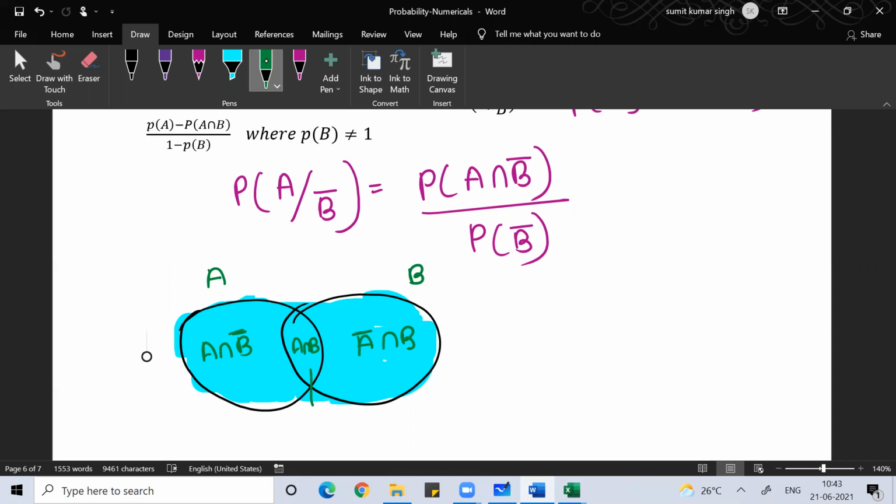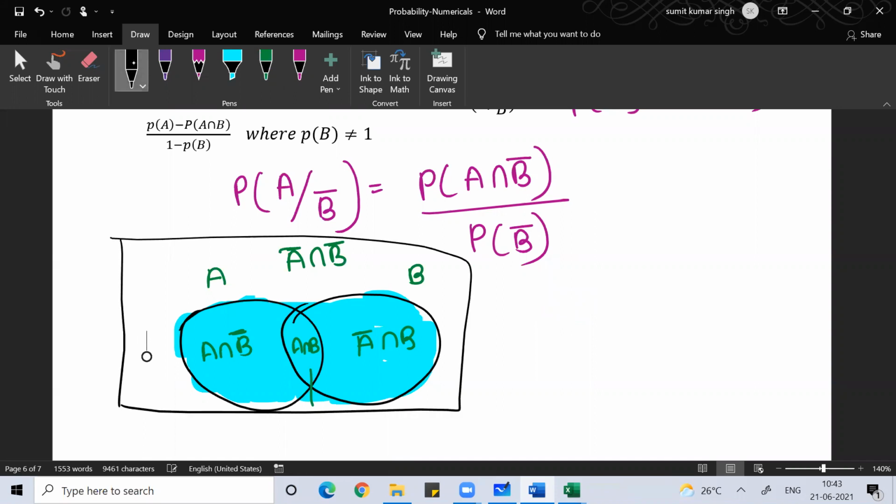And the sum total of what is shaded is A union B. Which is outside, that is neither A nor B. Can you understand this? Everything is the universal set, whose value is 1. So probability of A union B plus probability of A not happening intersection B not happening would be 1.